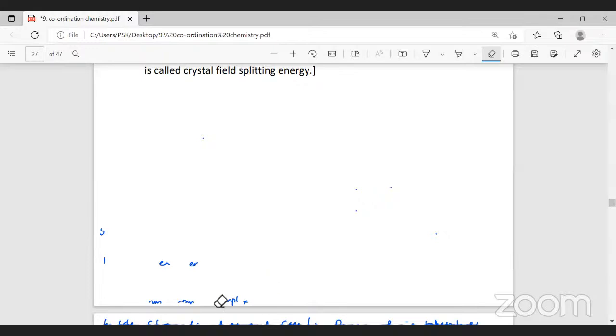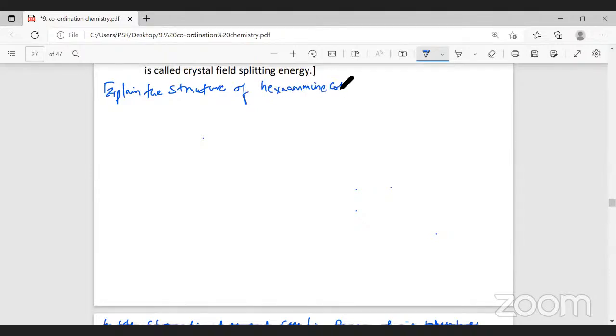Now we're going to learn the structures of complexes based on valence bond theory, the postulates of valence bond theory. So the first question is: explain the structure of hexaamine cobalt 3+ ion. What is the structure of hexaamine cobalt 3+ ion based on valence bond theory?